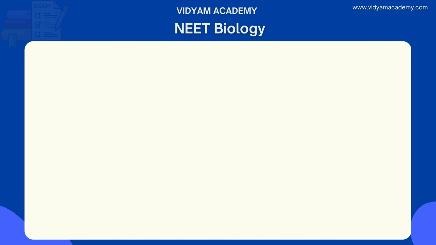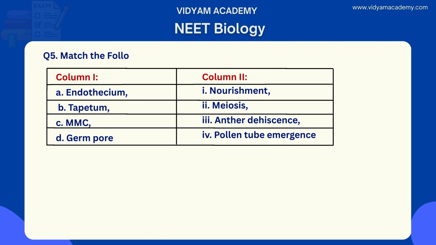And let's move to another important question. It's a match the following question, question number 5. Column 1: option A, endothecium; option B, tapetum; option C, MMC; option D, germ pore. Column 2: the first one, nourishment; the second one, meiosis; the third one, anther dehiscence; and the fourth one, pollen tube emergence. So which options are correctly matched?